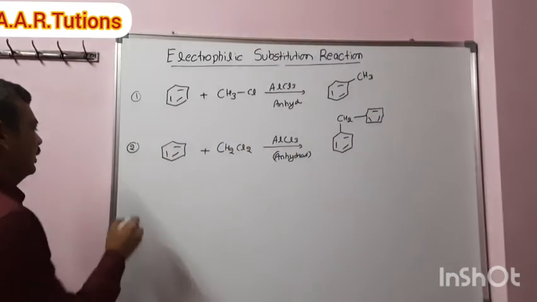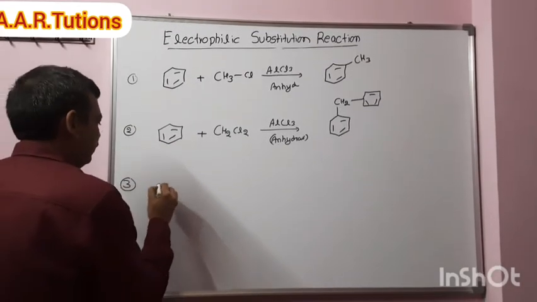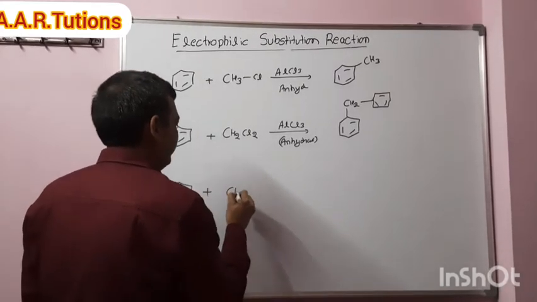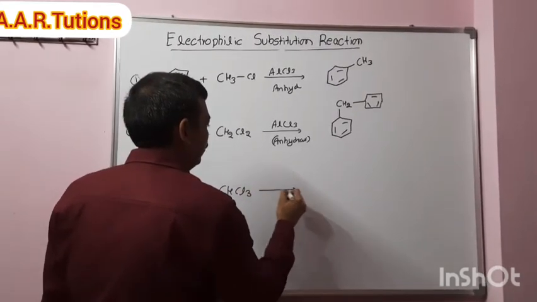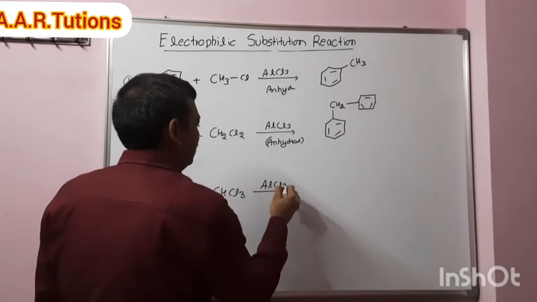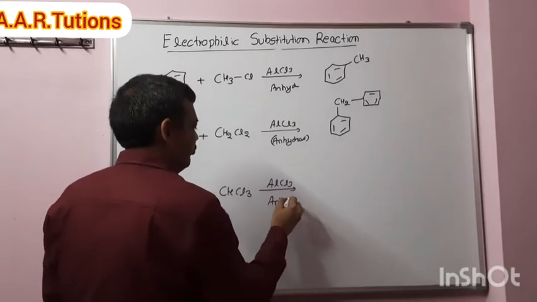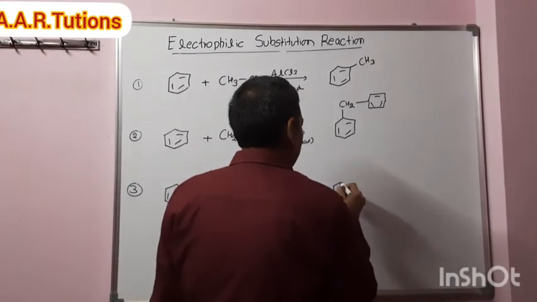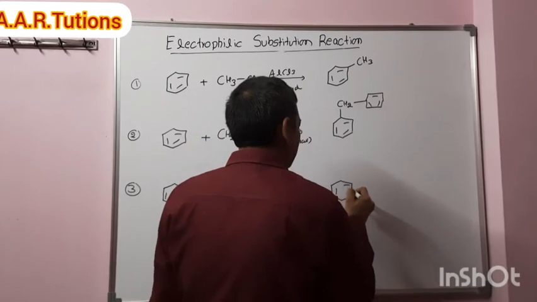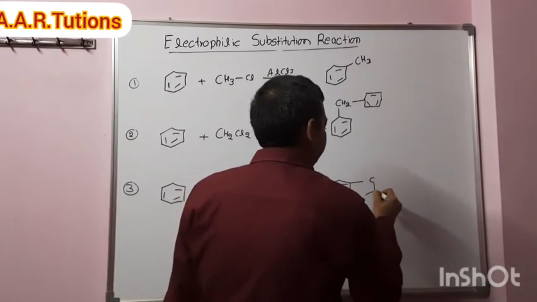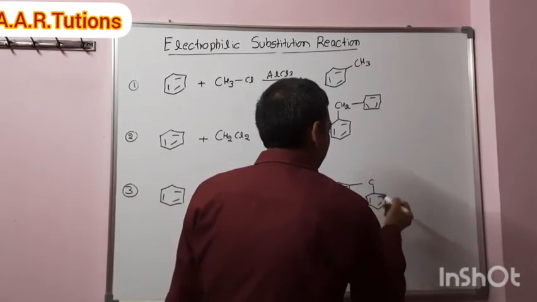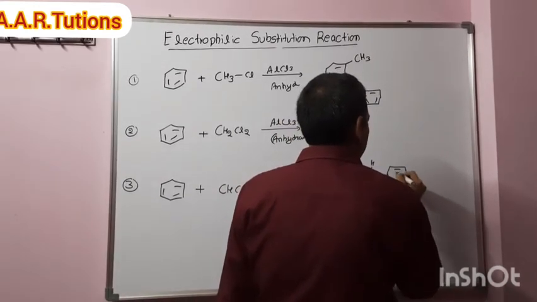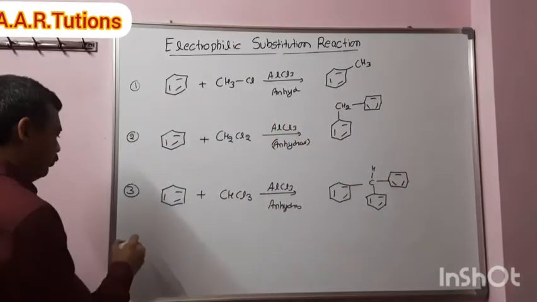Right. So write the product formed when benzene reacts with chloroform, anhydrous AlCl3. You can practice the mechanism at home. I am writing the product directly. Okay, benzene, CH, and this is the product formed. Right. So example 4, the last example.